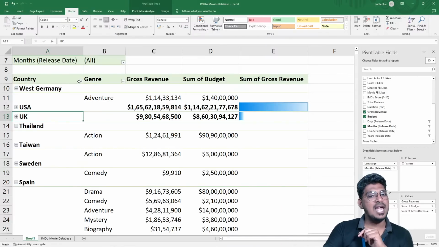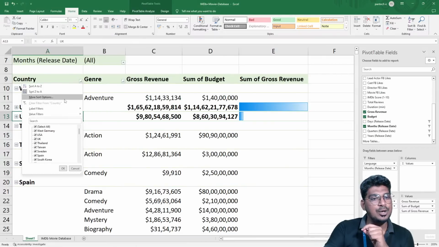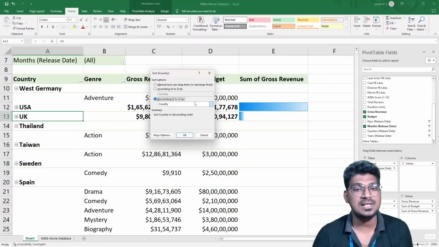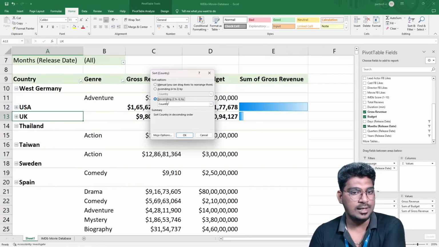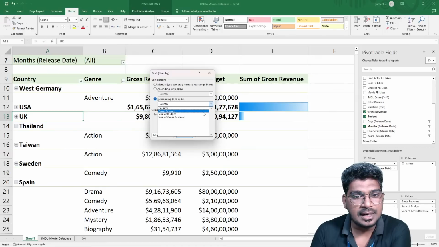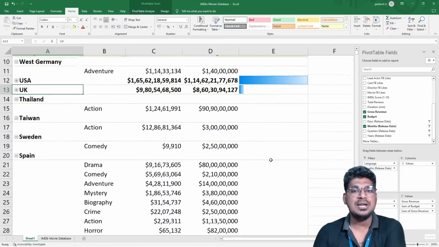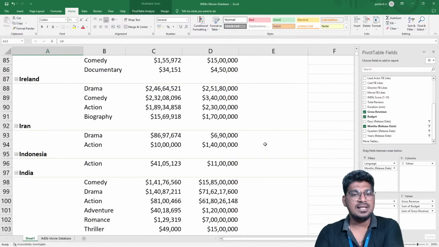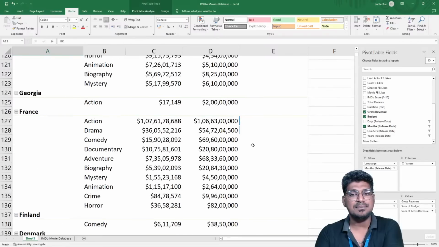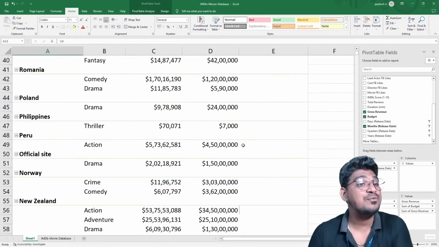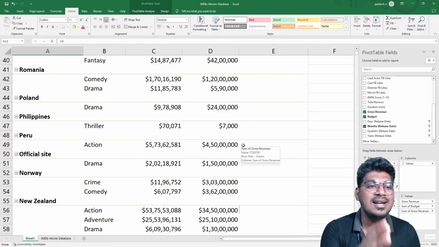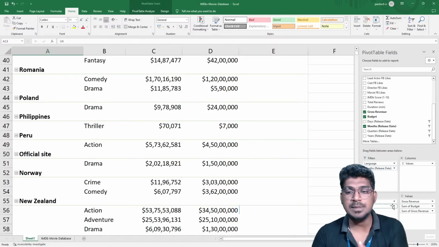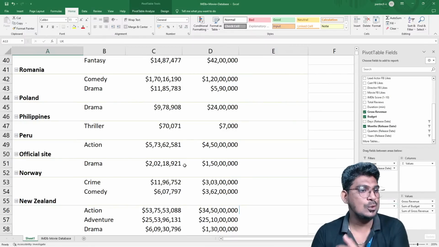For this option, I want to do the sorting with the help of a different option. For example, the descending order Z to A, and I'm going to select the country basis. Now you can see this country basis. For example, USA, the sum of the gross revenue like that. And you can see several other things. This is the way to make these changes, and you can filter and sort like this by adding multiple filters and multiple rows.